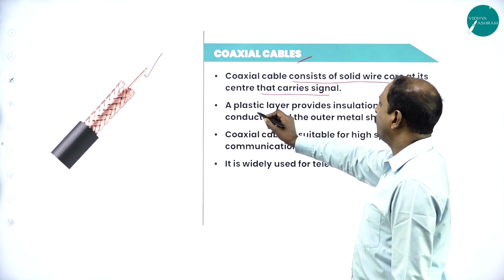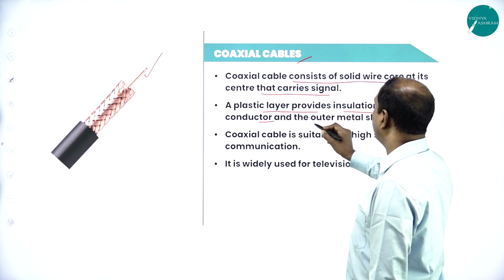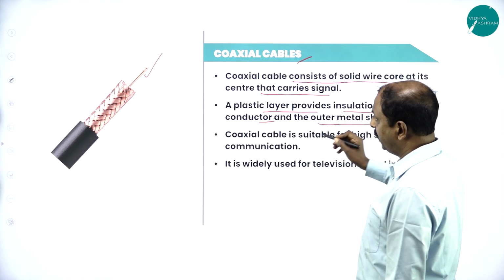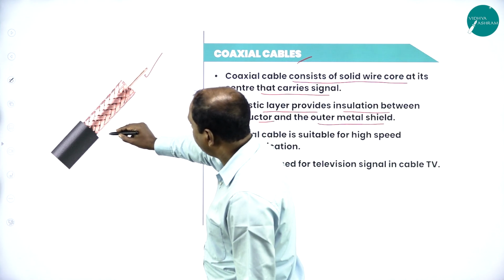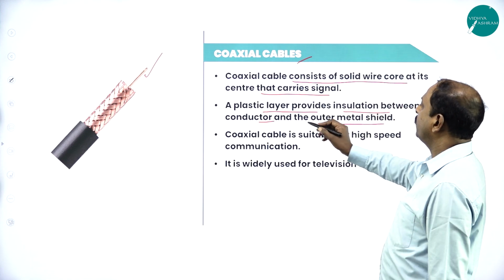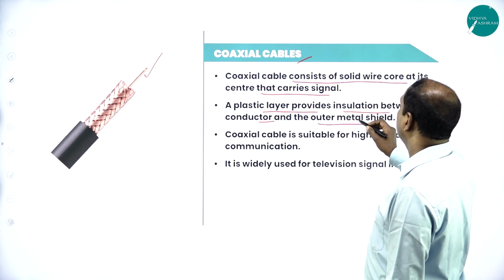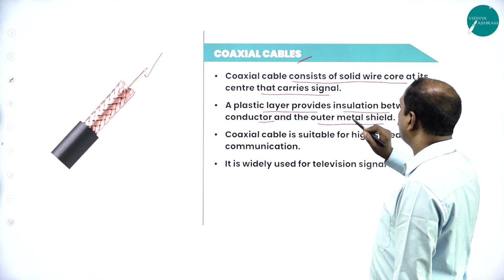Next is a plastic layer that provides insulation between the conductor and the outer metal shield. So this is the outer metal shield. Inside that you have a plastic insulation layer between the conductor and the outer metal.